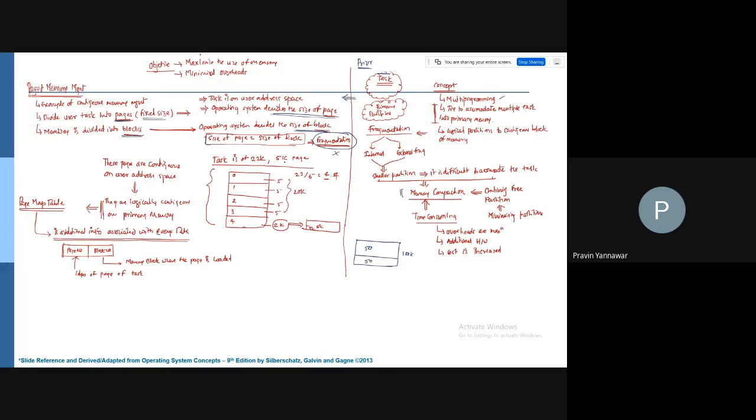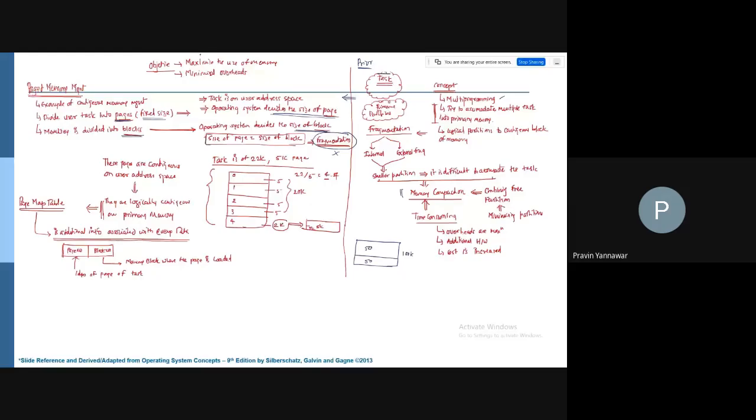For example, the task size is 22K, so we have 4 pages of 5K and 1 page of 2K. This 2K page will fit into a 5K memory block, so you'll find that 3K of memory is unused in that block. But that is not very significant compared to the fragmentation issues we have in partitioned memory management as well as contiguous memory management. So we don't have this issue here.